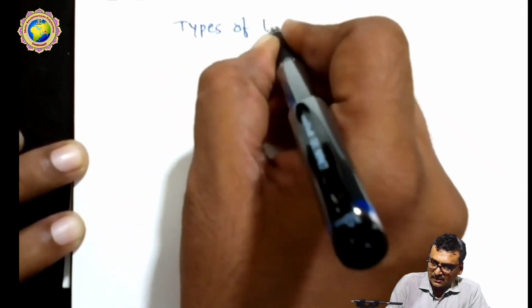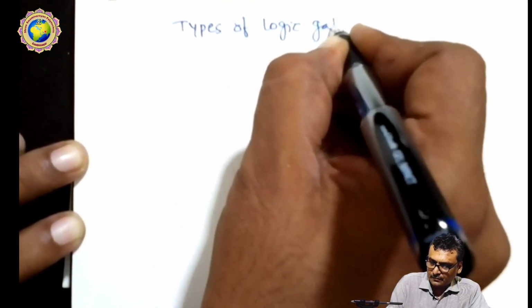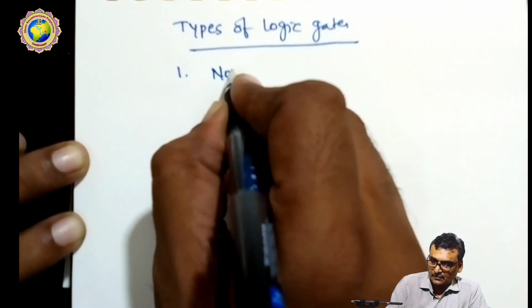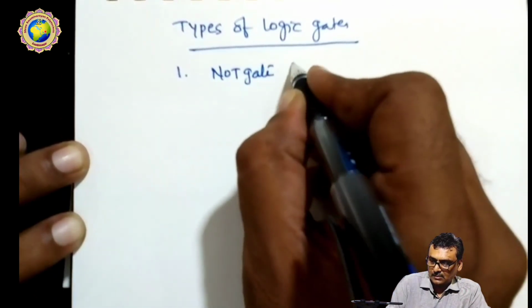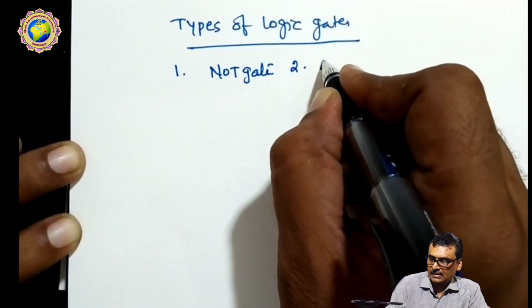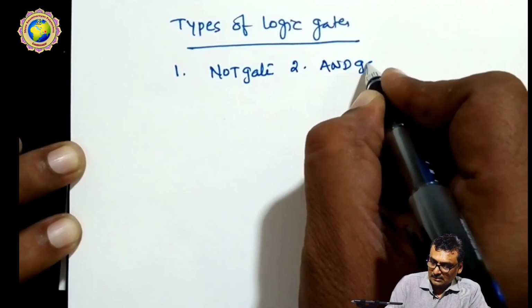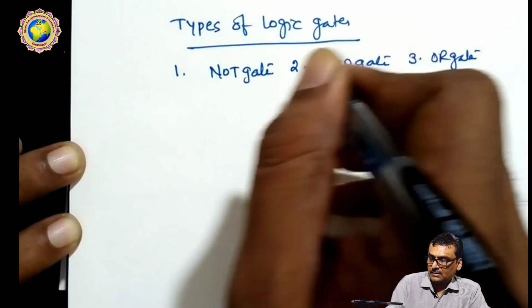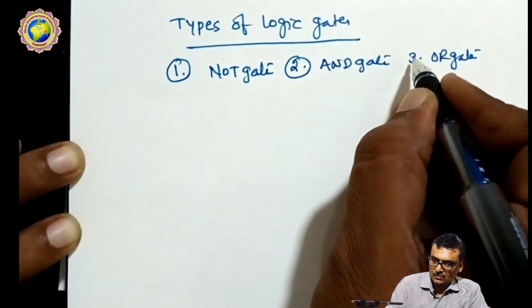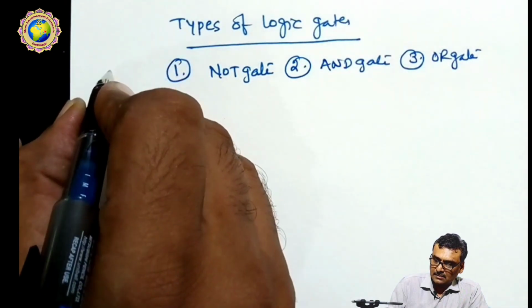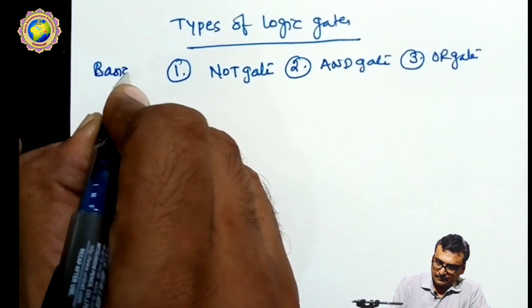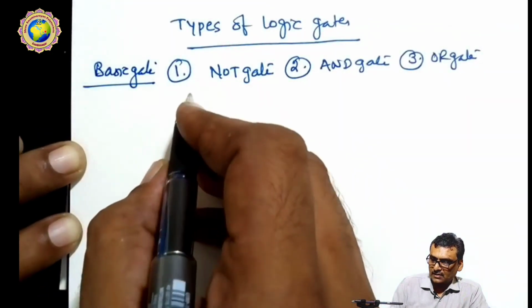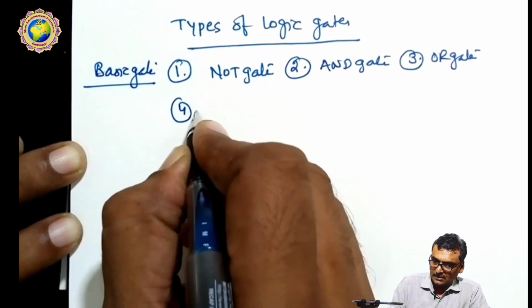So continuing with the types of logic gates. Here the first one is the NOT gate, the second one is the AND gate, the third one is the OR gate. So these 3 gates are called basic gates. Now using these 3 gates, we make other gates.